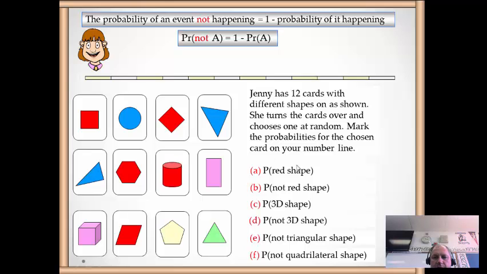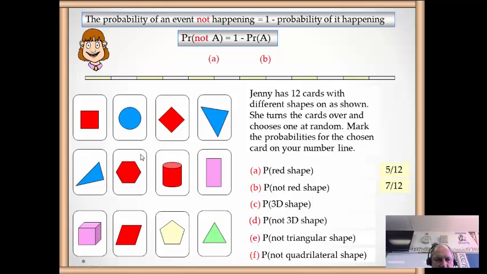Right, the probability of a red shape. So we count up, there's 1, 2, 3, 4, 5, out of a total of 12. That's 5/12 there. That's halfway, 6/12. Probability of not red, well, all the others are not red, so it must be 7 out of the 12. So it goes there. You can see they're symmetrical about the middle there, because they're the opposite of each other.